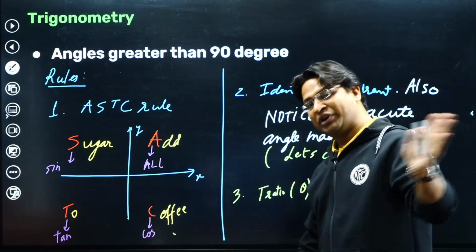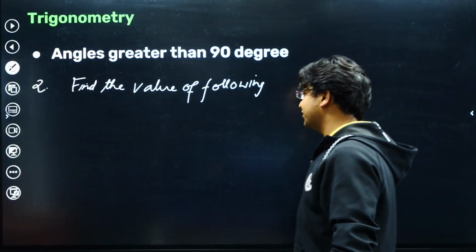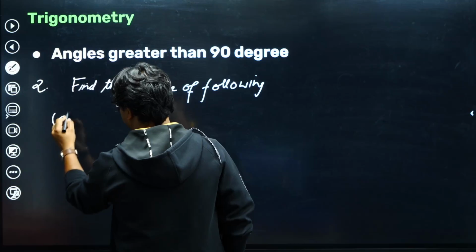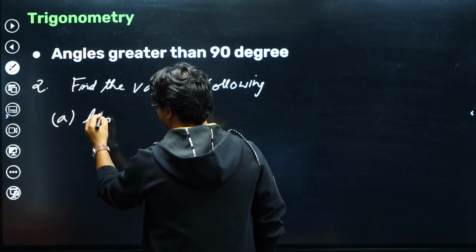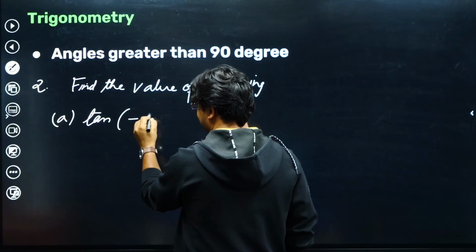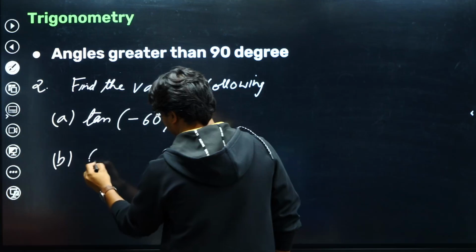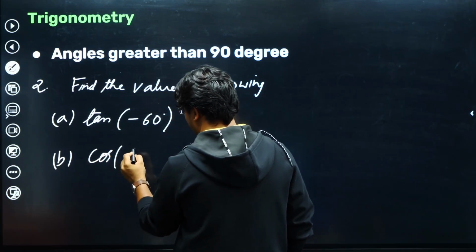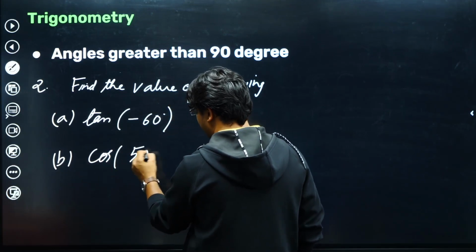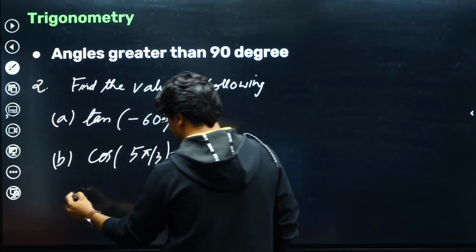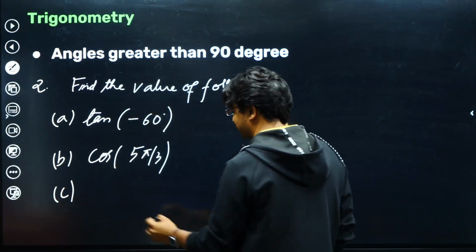You don't have to rush to get the trigonometric charts. So you can start by calculating tan of minus 60 degree. Use your brain. Cos of 5 pi by 3, again use your brain everyone. I'm deliberately giving you tough questions.